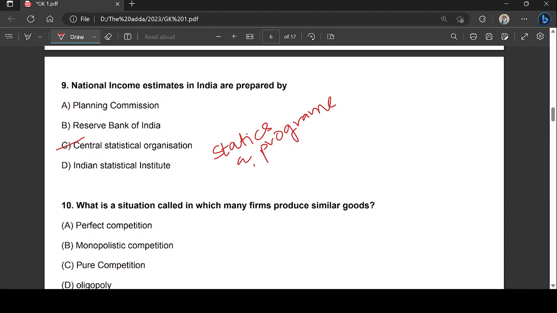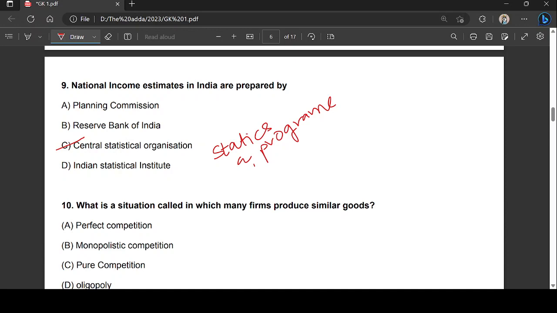So this question might also be asked in an examination, like who among the following estimated the first national income in India. The right answer will be Dadabhai Naoroji, right? The question might also be: a first rough estimate of national income was done by which of the following individuals? The answer will be Dadabhai Naoroji, right?